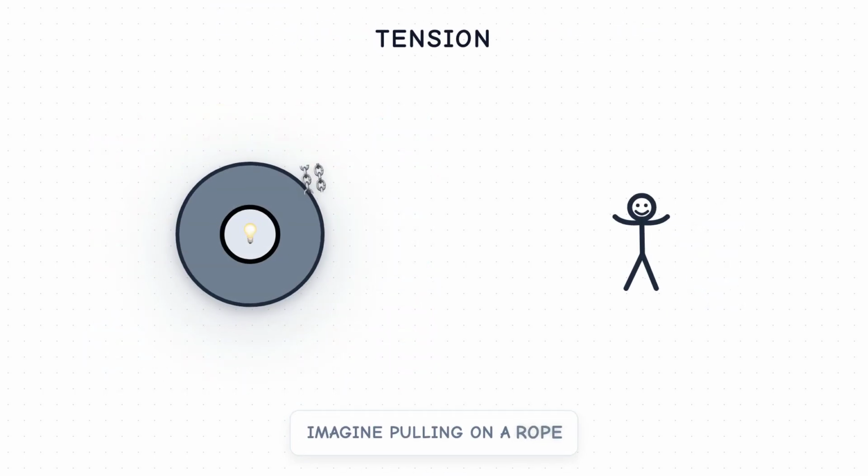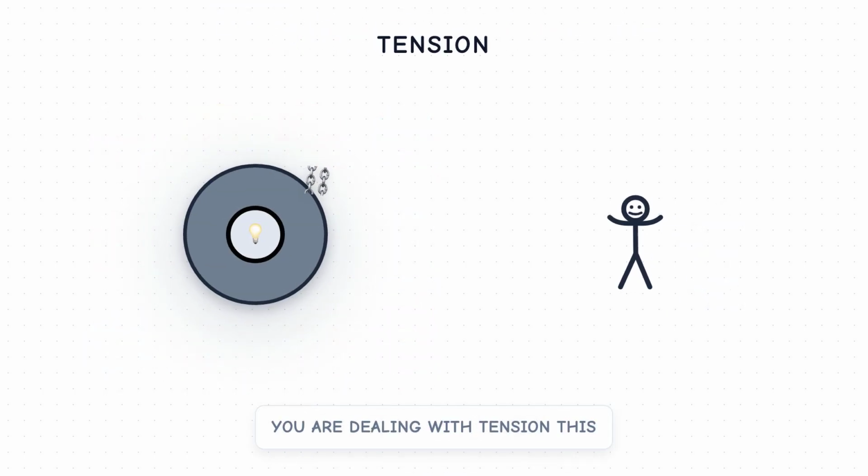Imagine pulling on a rope. You are dealing with tension. This pulling force transmits through a flexible connector like a rope, string, cable, or chain when it stretches taut. When you hoist a bucket of water from a well, the rope experiences tension. In a suspension bridge, the massive cables are under immense tension, supporting the entire roadway.